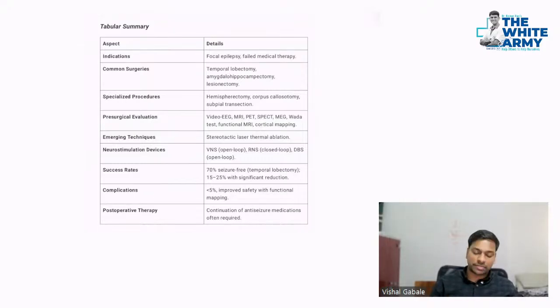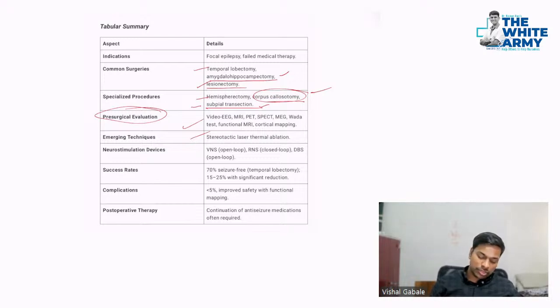What are the different types of surgery we have? The temporal lobectomy, amygdalohippocampectomy, lesionectomy can be done. Sometimes hemispherectomy, corpus callosotomy. For generalized seizure, corpus callosotomy may help. Subpial transection can be done. Based on different findings, new procedures are also there.